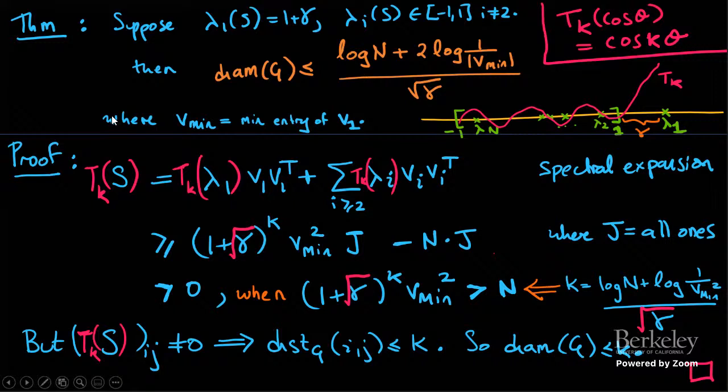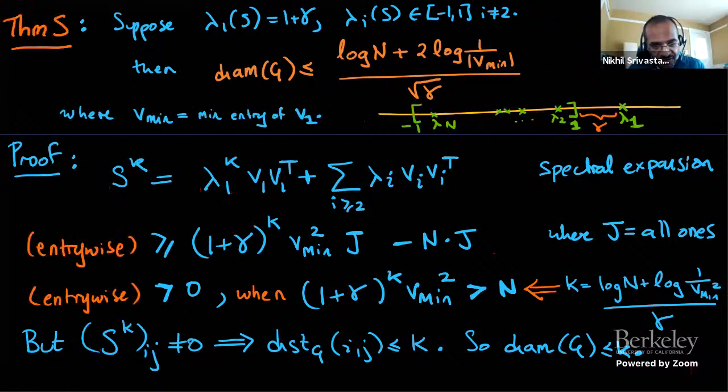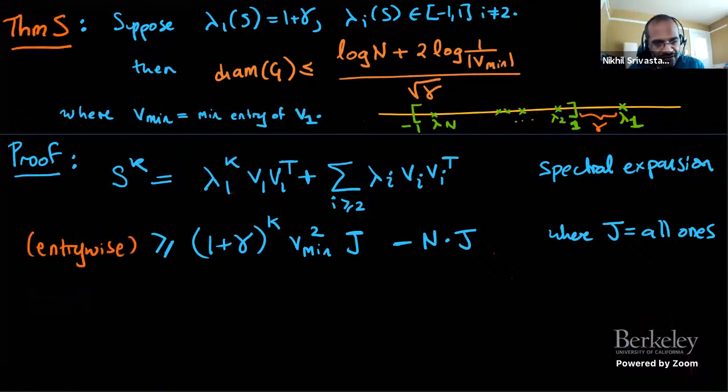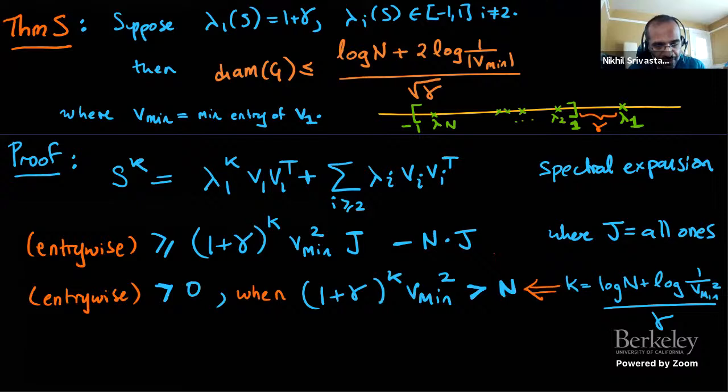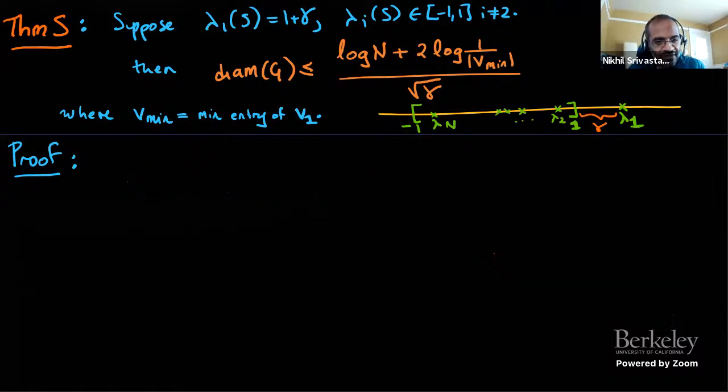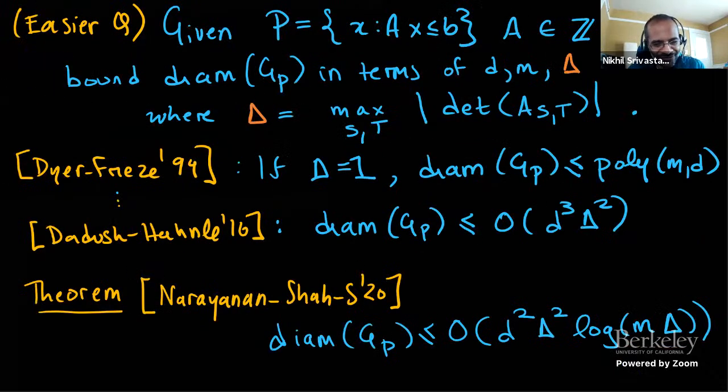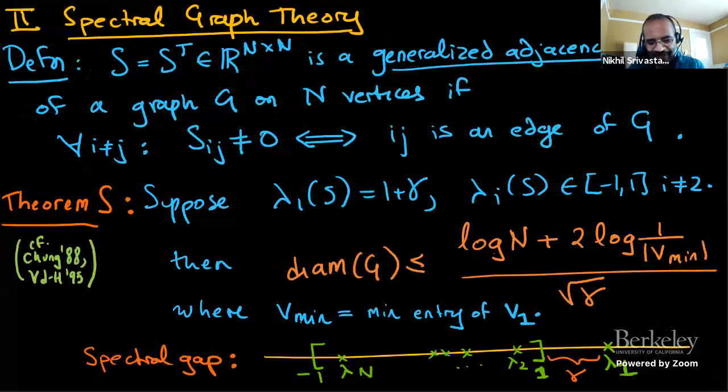Nikhil, can I ask, are you using somehow that the entries of this first eigenvector V1 are non-negative when you do this first inequality? Yes. Okay, you're right. That's a good point. I am using that. So I should throw in one more assumption that all the off-diagonal entries have the same sign. Thank you.